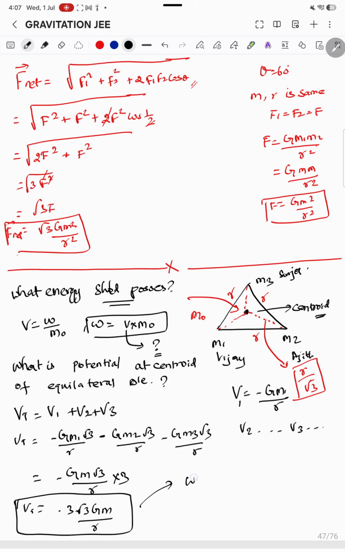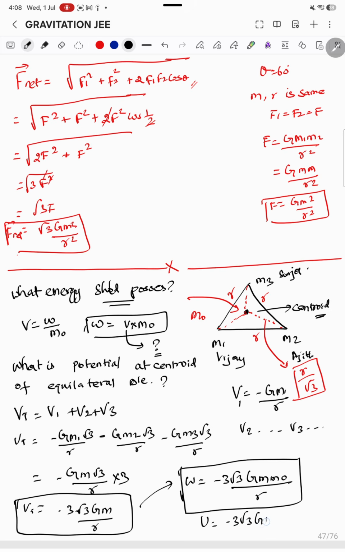Now let me go towards finding work. So the work will be minus 3 root 3 G m into m naught divided by r. So this is the amount of energy that I have to supply for Dhanush, m naught, to join their friendship. Got it? This is the amount of energy that I have to supply for Dhanush to be here.